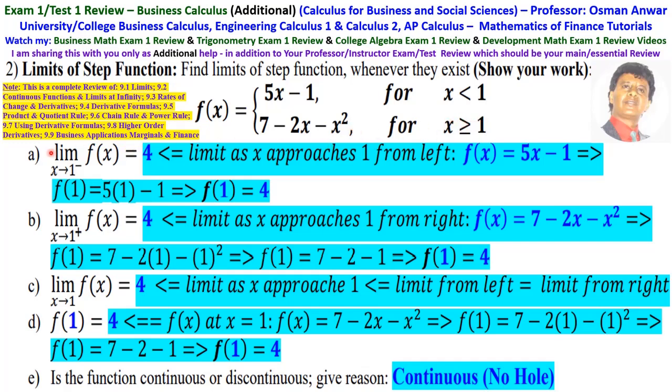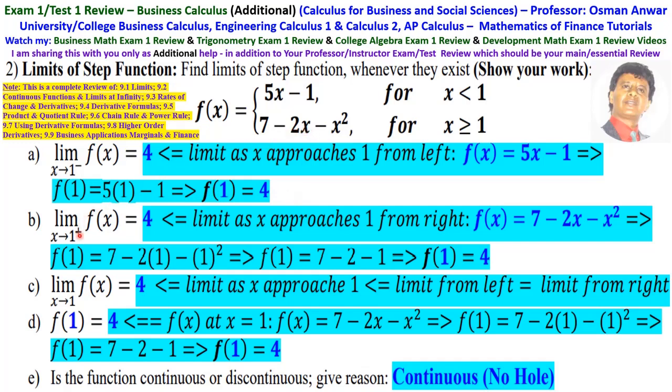So the limit as x approaches 1 from the left means when x is less than 1. So from the left, f of x is 5x minus 1, that is f of 1 is 5 times 1 minus 1, f of 1 is 4. So that's from the left.